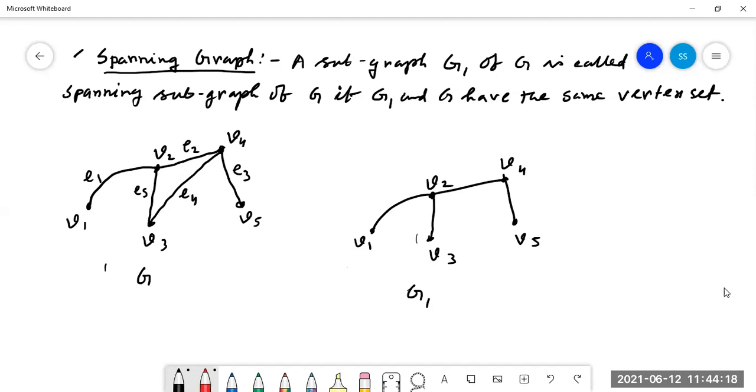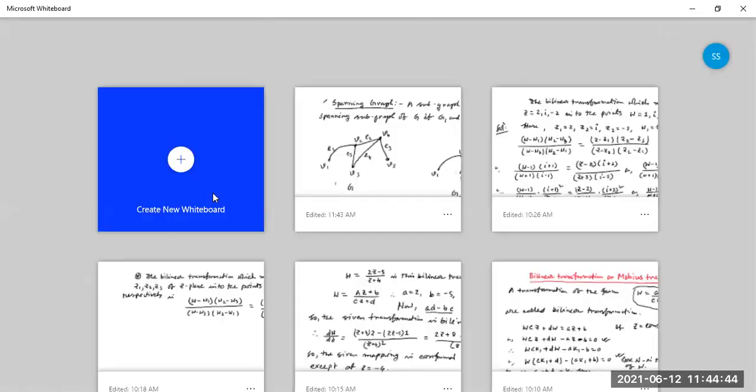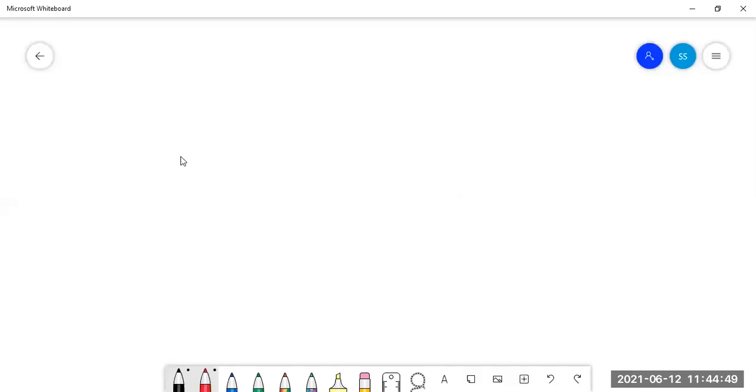So vertex disjoint, and now the complement of a graph. Now we are going for the next part, which is called the complement of a graph. You can take a snapshot of this. Otherwise, you can write it with pen and paper so that it remains with you. So we are going for the next part, called the complement of a graph. Just wait for 1 minute. It will be coming. Complement of a graph.